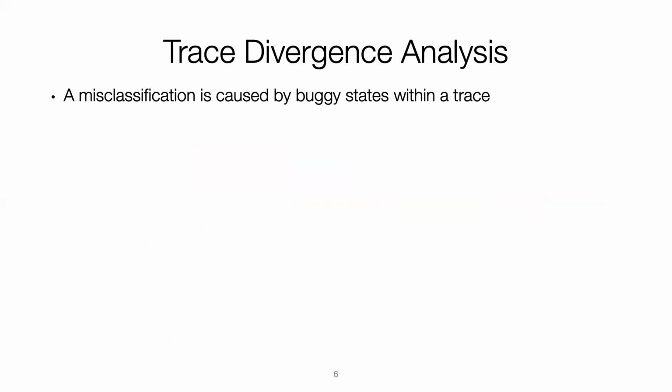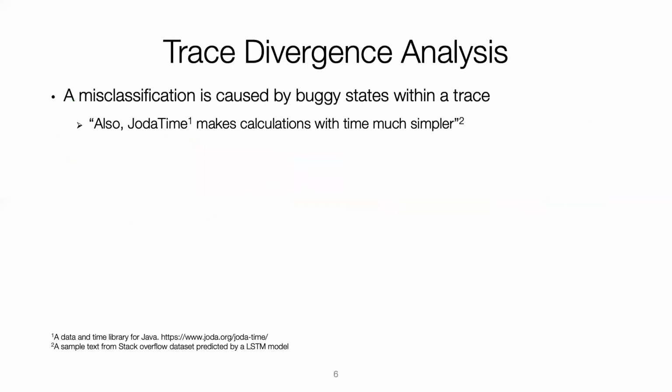A misclassification is due to some buggy internal states in a trace. We use an example sentence to explain our analysis. Word also is first transformed to its embedding and then fed to the model, which produces an output for the current step. The input, history, and output constitute the state vector.